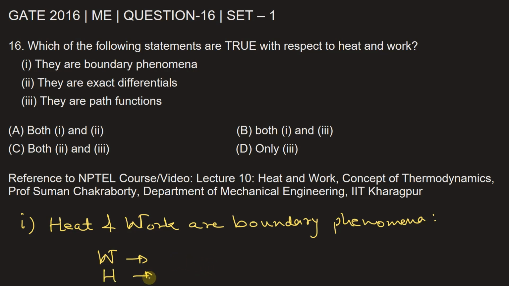And heat, in a similar fashion, is a transient quantity that appears at the boundary when a system changes its state due to difference in temperature between the system and the surrounding. So both heat and work are boundary phenomena. So statement 1 is correct.